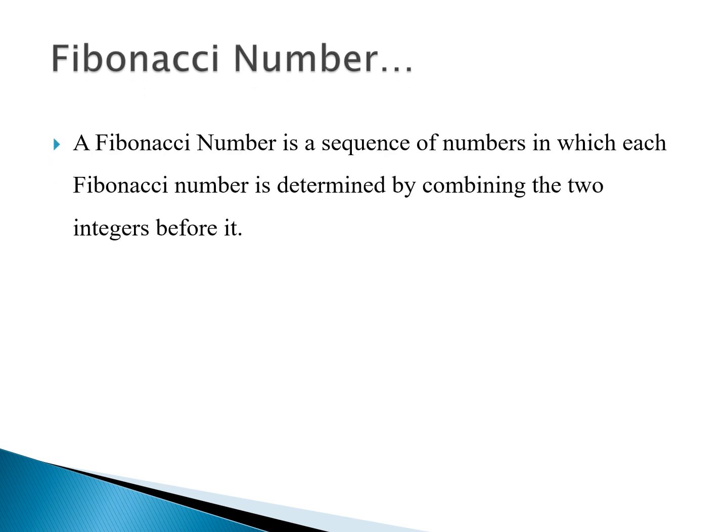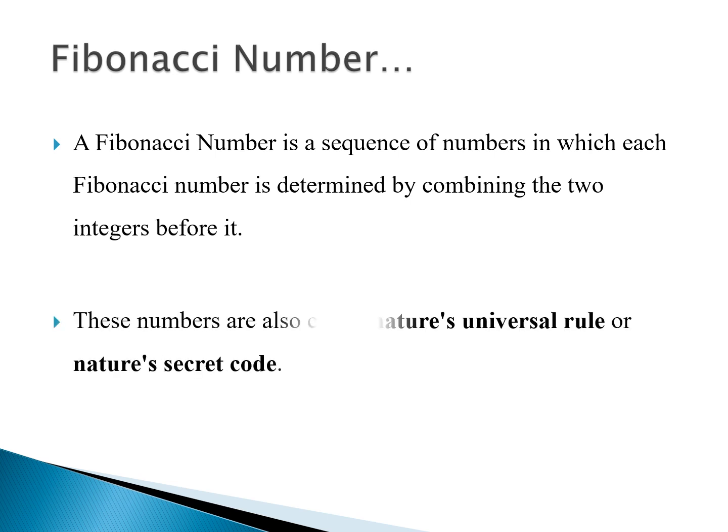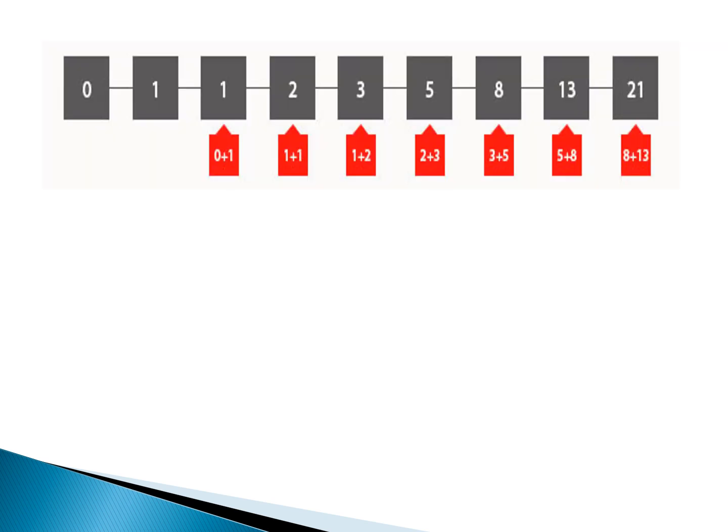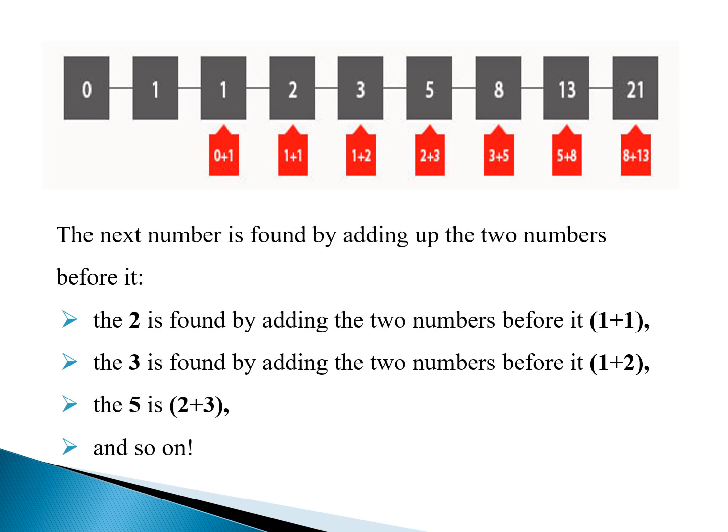And now we go on to the Fibonacci numbers. The Fibonacci number is nothing but a sequence of numbers which is determined by adding the two integers before it. These numbers are also called nature's universal rule or nature's secret code. Now we will see how we find the Fibonacci numbers. So 0 plus 1 is 1, 1 plus 1 is 2. As I told earlier, it is nothing but the addition of the two numbers before. So it is 2 plus 1, 3. It goes on and on like this.